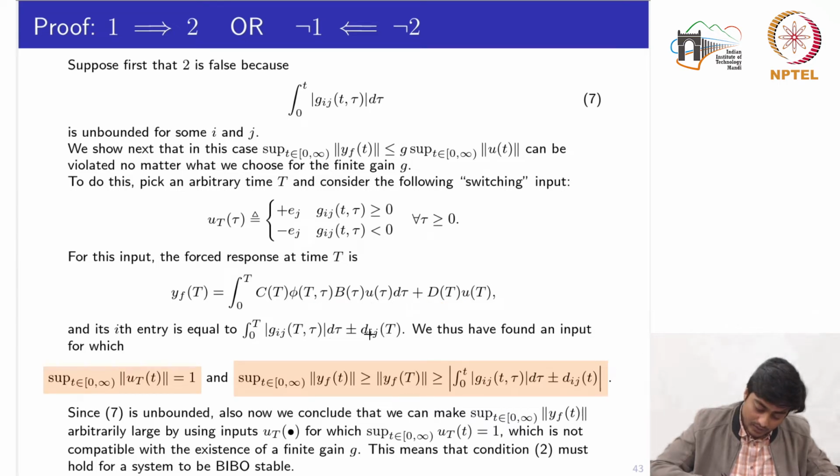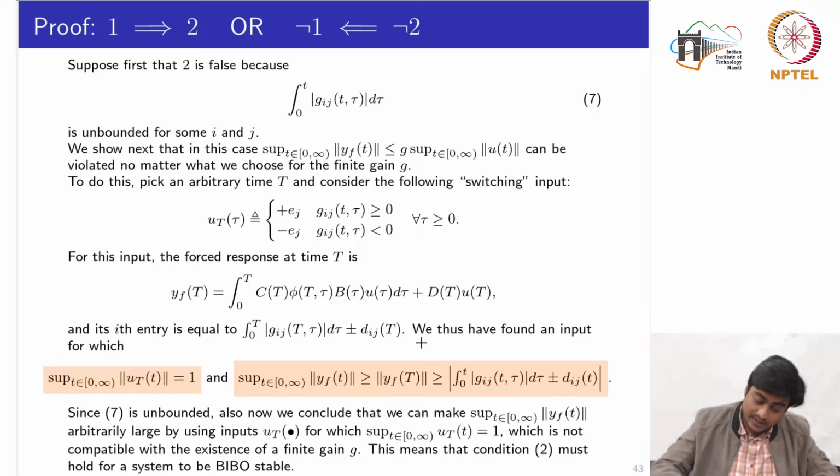So now what we have found is that although the input is bounded, because of the characteristic we have defined earlier, if I take the supremum of the norm of the signal y, it is always greater than or equal to the norm of the signal at time T, which is given by this part, and is greater than or equal to the absolute value of its ith entry, which is given by this part, again using similar triangle inequalities.